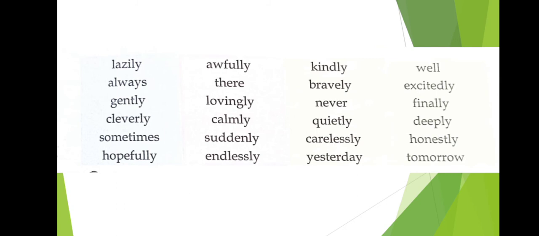So we find all these words in this example, and it's very easy to find out. You just have to keep in mind that when is time, where is the place, how is how the action was done, and in what manner means in which way the action was done. So it's very easy to find out. You just have to read the sentence and think about how we can find these things out.